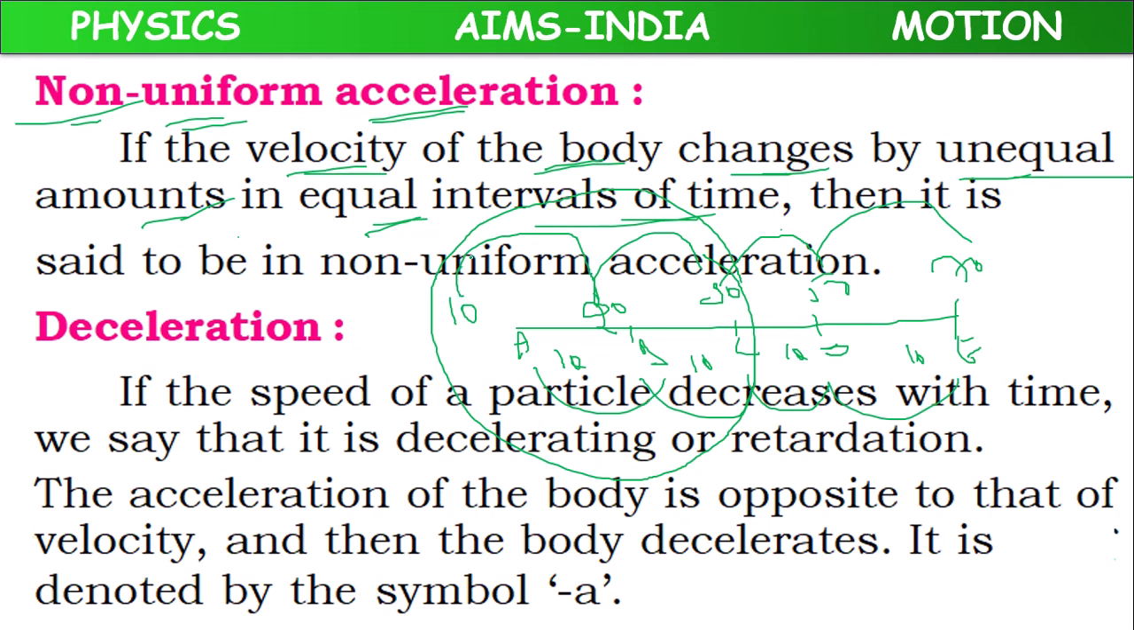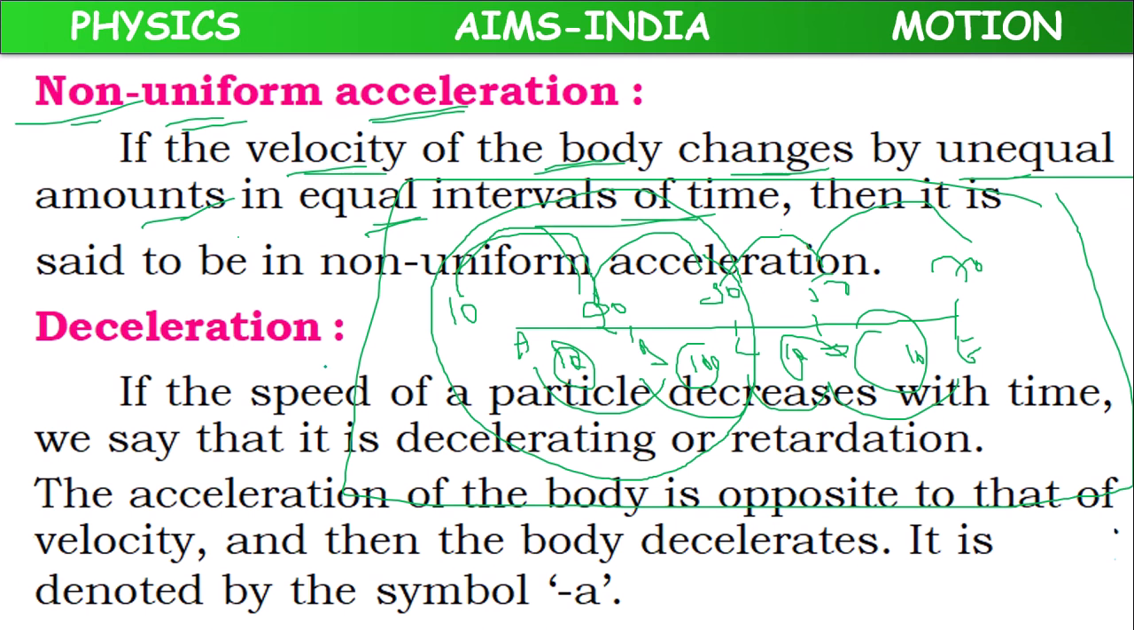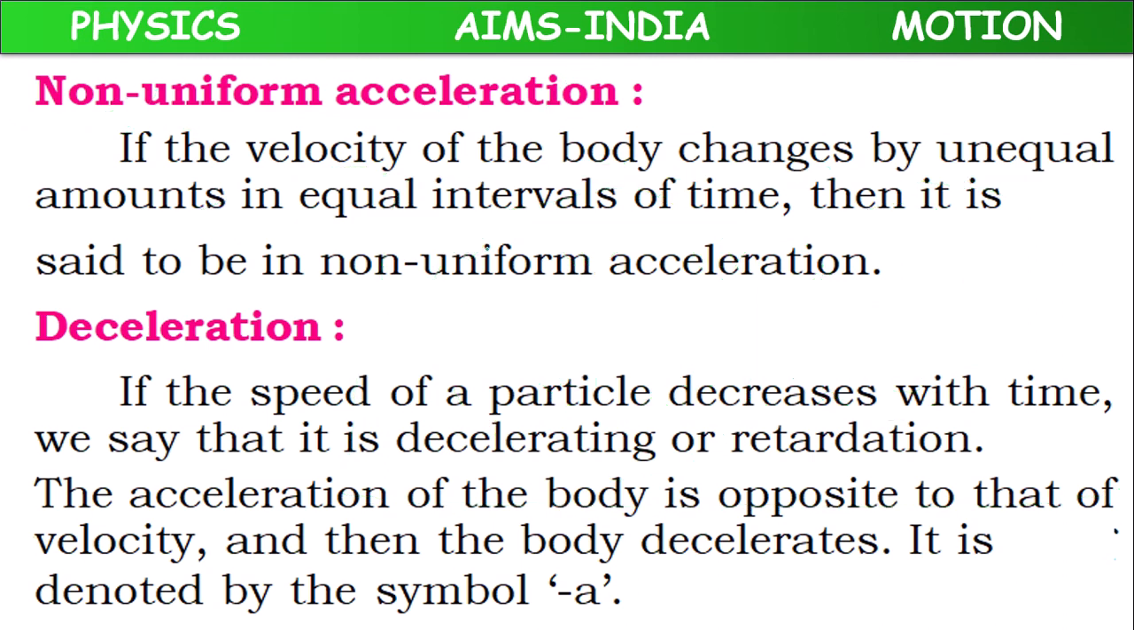Means the change of velocity in equal intervals of time is not the same throughout its journey. It may be the same in the beginning seconds, or after some seconds it may be the same, but throughout the journey we have to consider. Throughout the journey, its change of velocity is not constant. So it is possessing non-uniform acceleration.